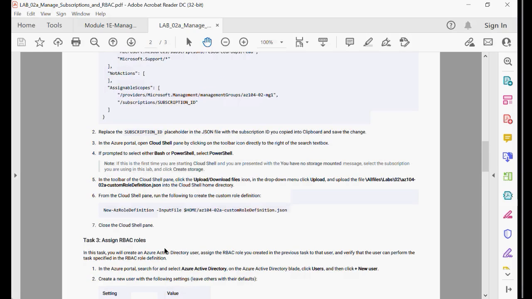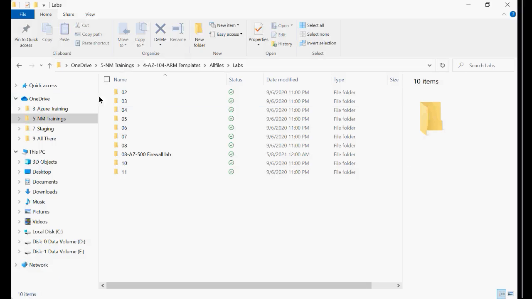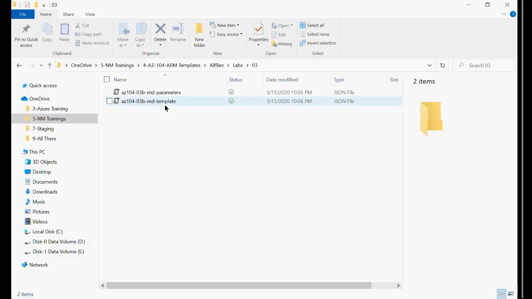If you have any questions, let me know how to upload the templates. All our Microsoft labs will be like this. Most of the labs, like lab 3, have parameters and a template file.